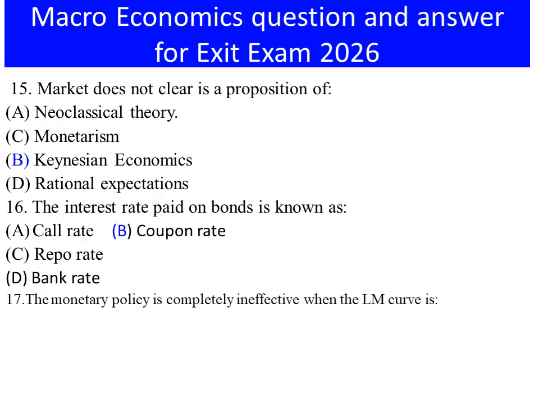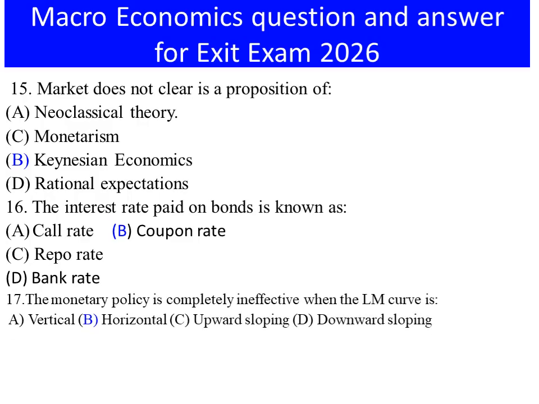Number 17. The monetary policy is completely ineffective when LM curve or money market curve is A. Vertical, B. Horizontal, C. Upward sloping, D. Downward sloping. It is ineffective when money market curve is horizontal.